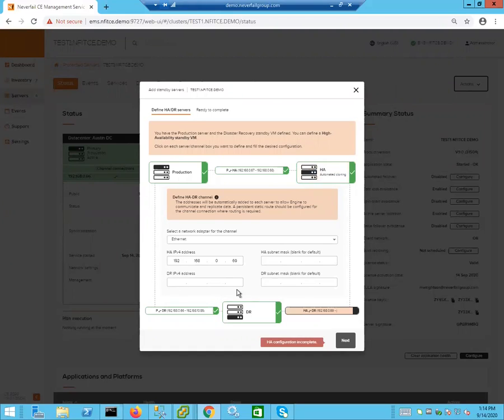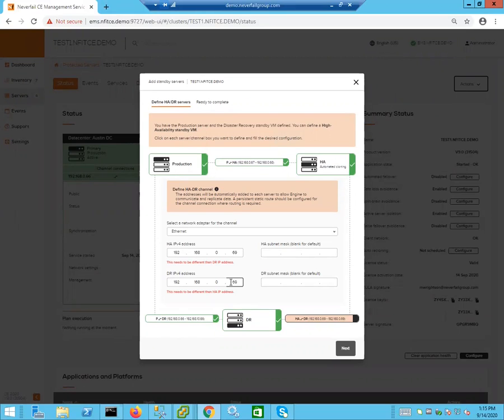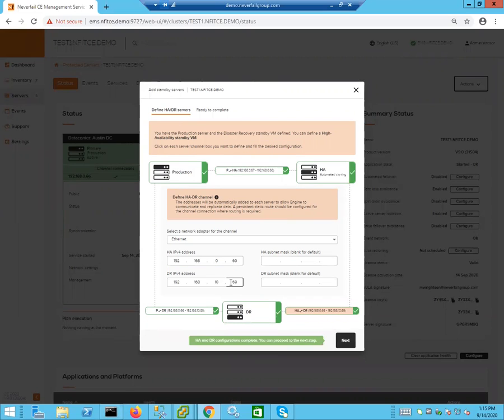And then on the DR copy, we're going to add another IP address of 192.168.10.69. So notice at the bottom here, everything has turned green. It says everything is configured properly.